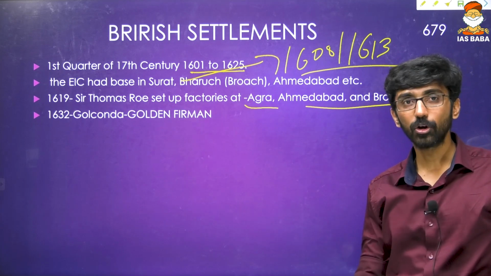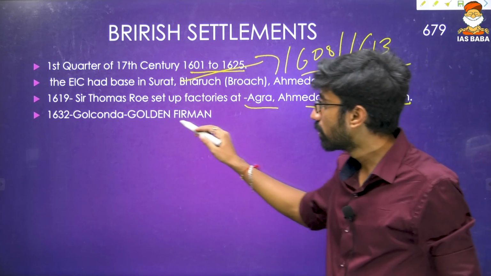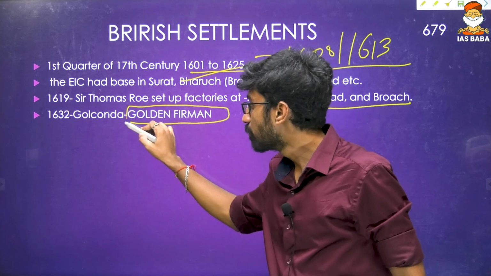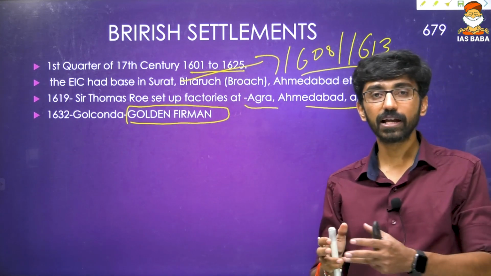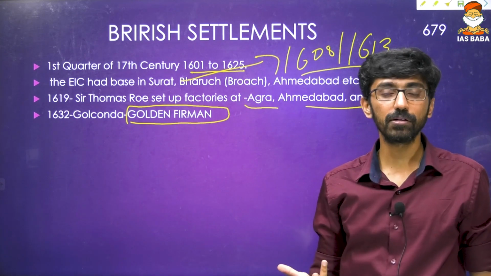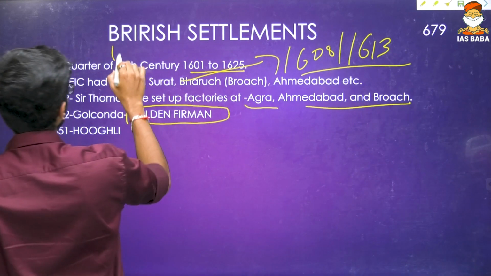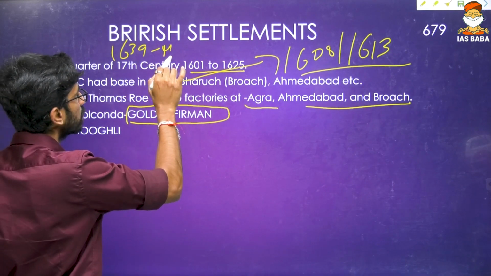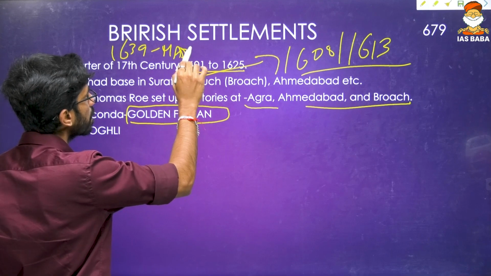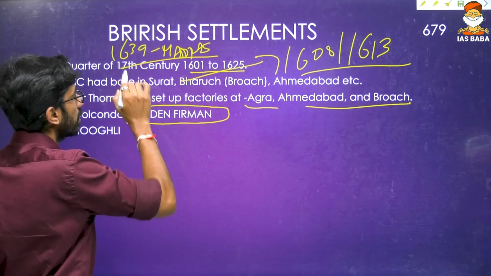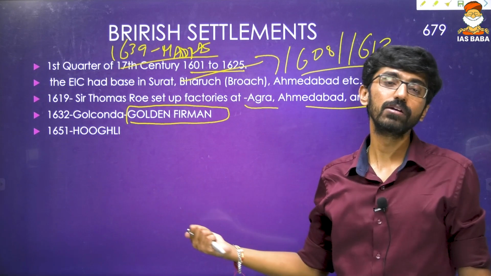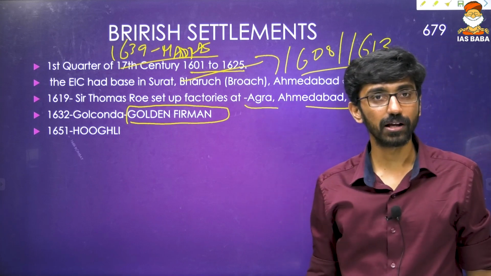1632, they entered Golconda. Qutub Shah gave him a golden firman so that they can freely trade in the ports of Golconda. That happened in 1632. And 1639, what happened? They got Madras. We already discussed that one. Okay, just interrelate. Madras in 1639. And in 1651, they entered Hugli. That is in West Bengal.